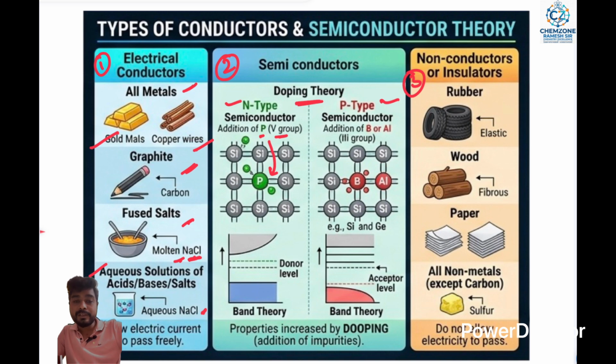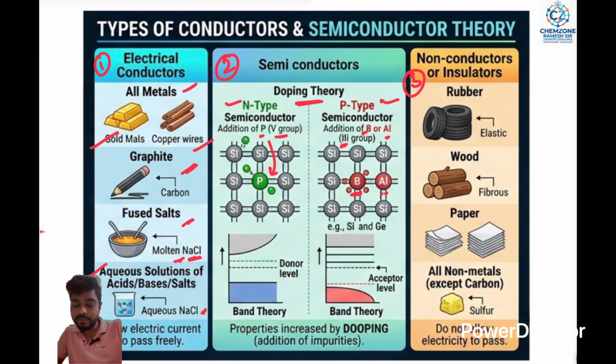For P type, elements from the third group are used. In the periodic table, groups 1, 2, 3, 4, 5, 6 are present. The third group means boron and aluminium. Boron and aluminium are added at the center site. That is the P type semiconductor.